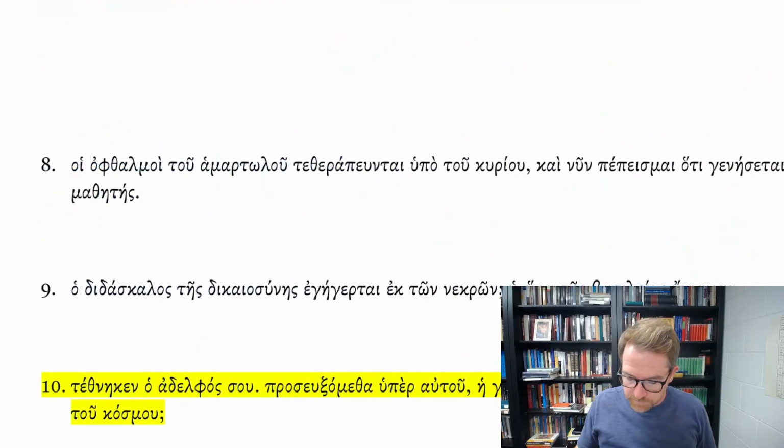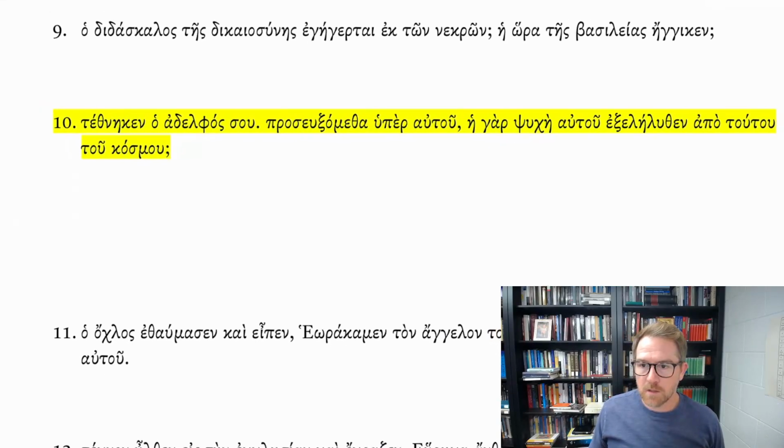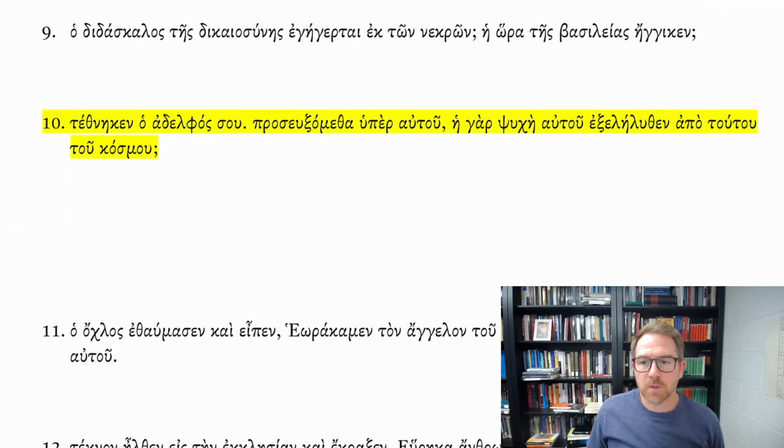One more example. Te theneken ha adelphasu, prasu chsamatha, hu per autu, he gar suke autu ex elthen apa tutu to cosmu. Now, we have this question mark at the end.